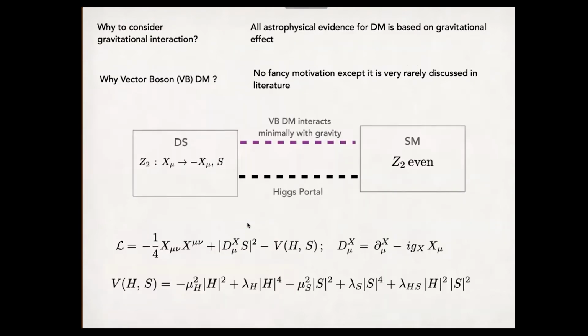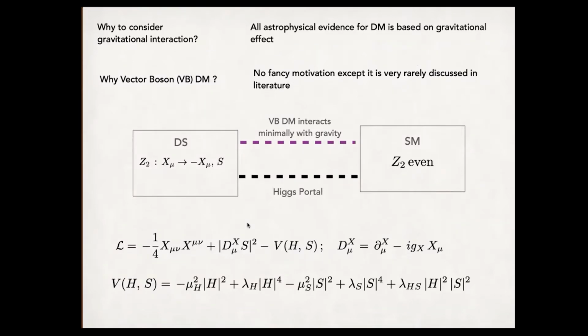Next, I ask the question: why consider the gravitational interaction? I think it is already answered. All these observations are based on gravitational interactions, and dark matter can influence the dynamics of the galaxy. So why vector boson dark matter? Honestly speaking, I do not have a robust motivation for this, other than that it is very rarely discussed in the literature.